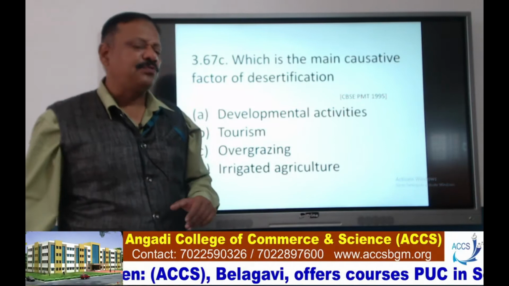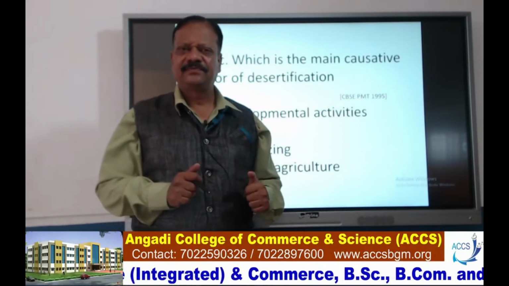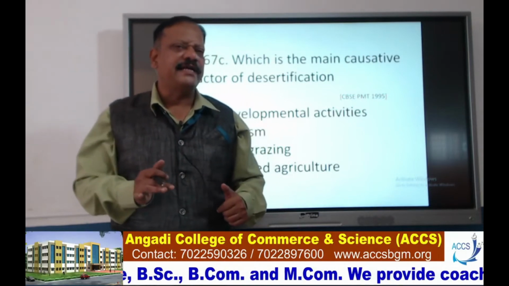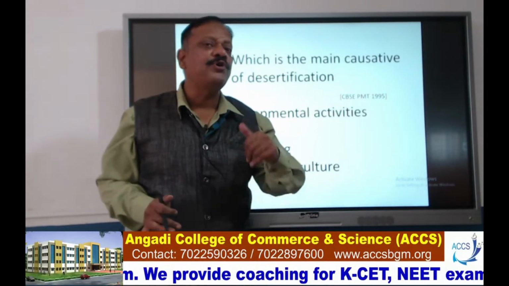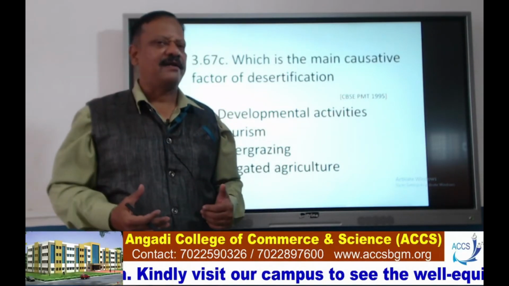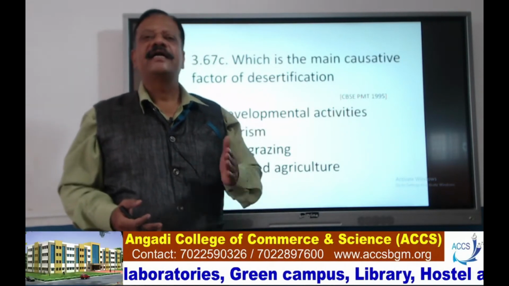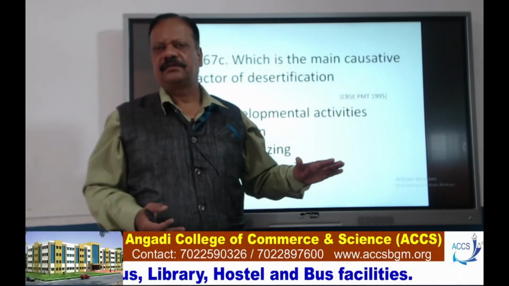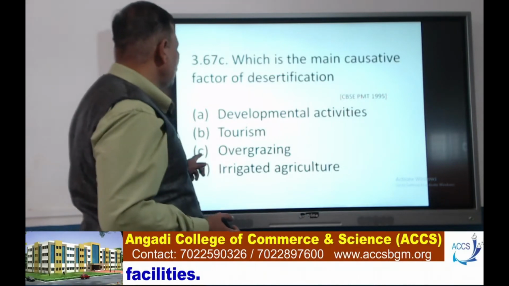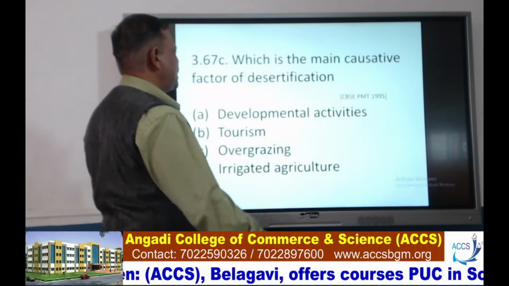When the cattle are grazing, they are not only eating the grass, but they are uprooting the grass. So as a result, soil will be exposed to the atmosphere. When overgrazing is there, automatically it gets converted into desert. So the correct option is C, overgrazing. Next.